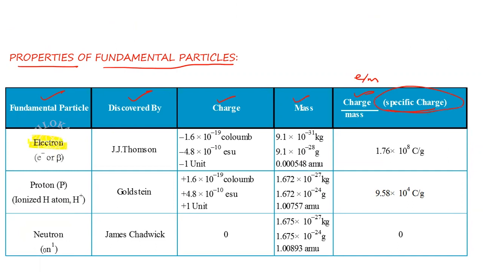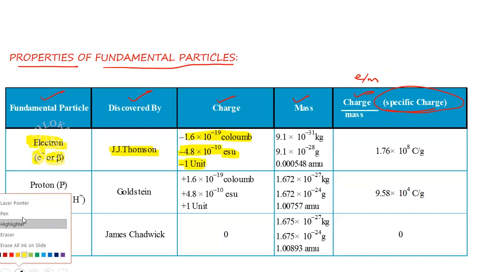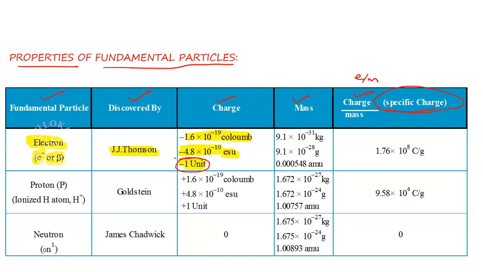Electron. The electron can be represented as e minus or beta particle. And who discovered this one? J.J. Thomson. What is the charge present on the electron? A negative charge. And the value is 1.6 into 10 to the power of minus 19 coulomb. If you convert it into the CGS system, the charge is represented in electrostatic units, ESU, which is equal to minus 4.8 into 10 to the power of minus 10, and which is equal to minus 1 unit. So minus 1 is the usual representation.